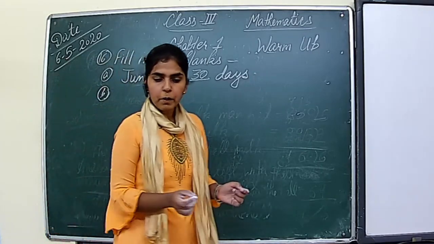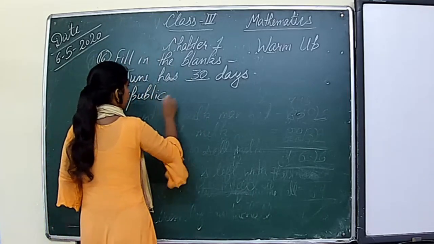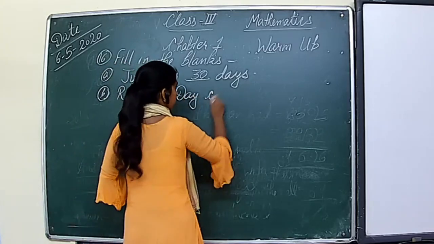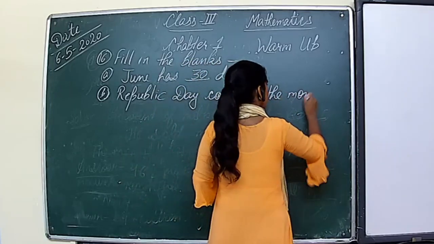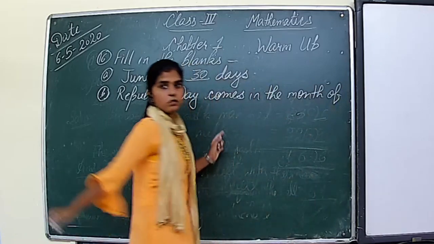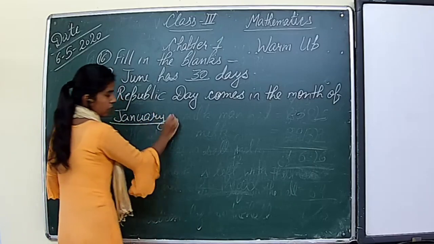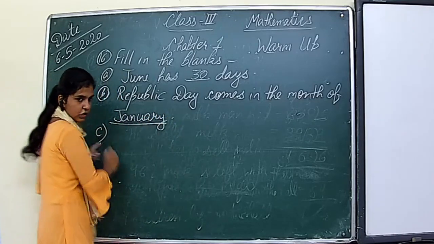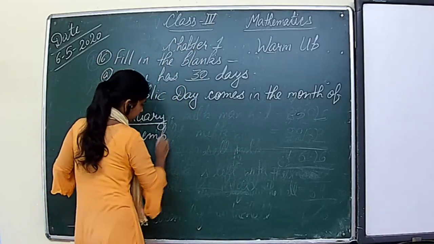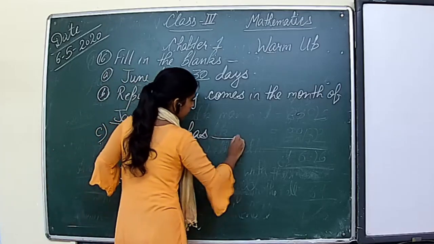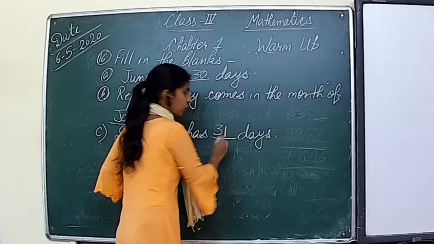Second one is: Republic Day comes in the month of. So in which month Republic Day comes? Republic Day comes in the month of January. Next question is: December has dash days. So how many days December has? December has 31 days.